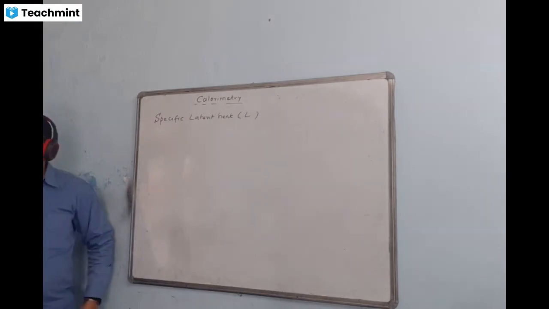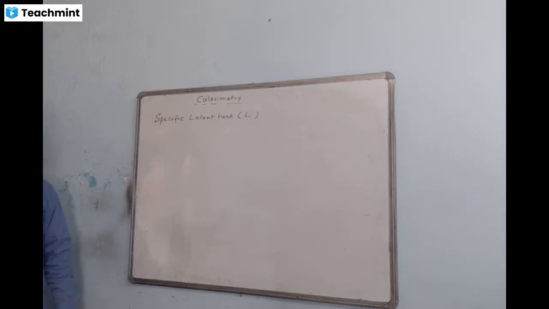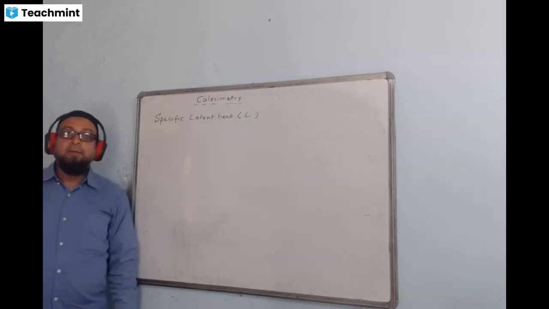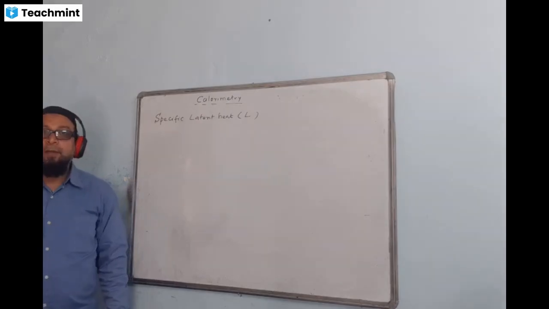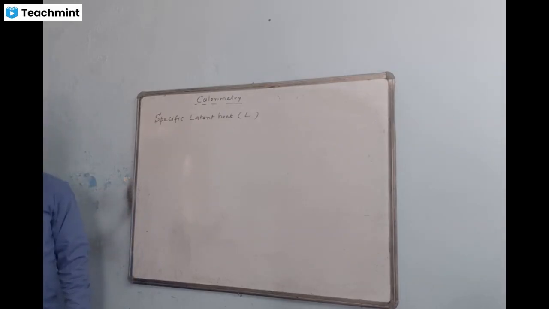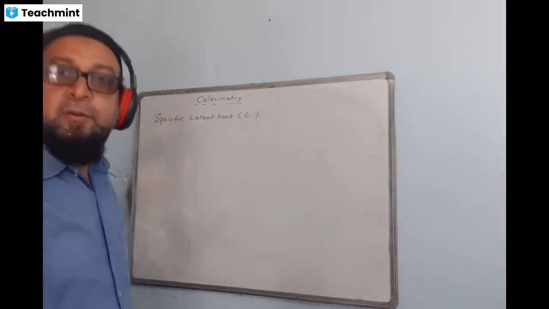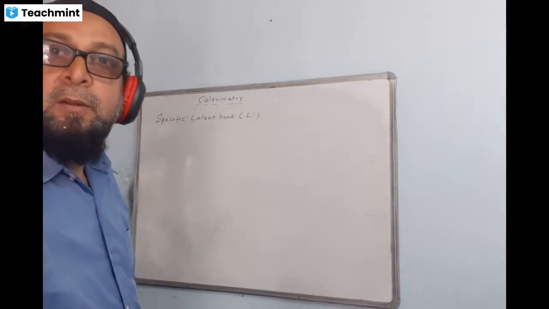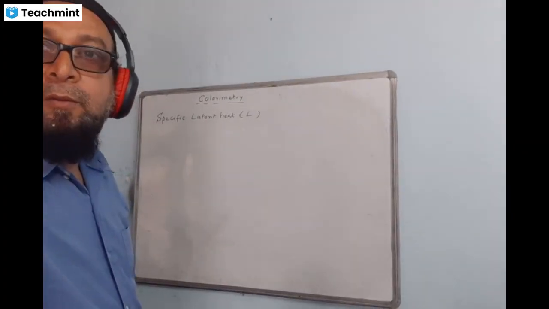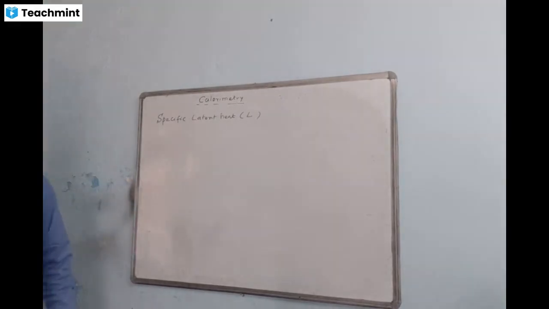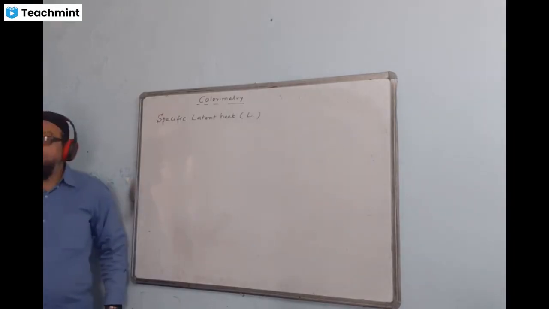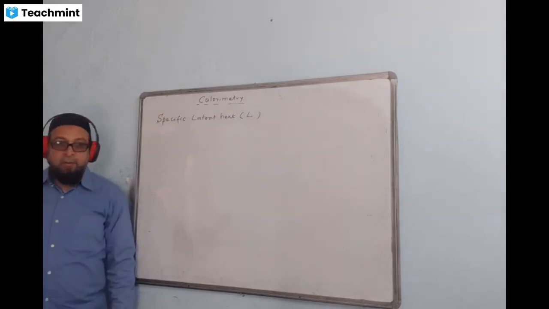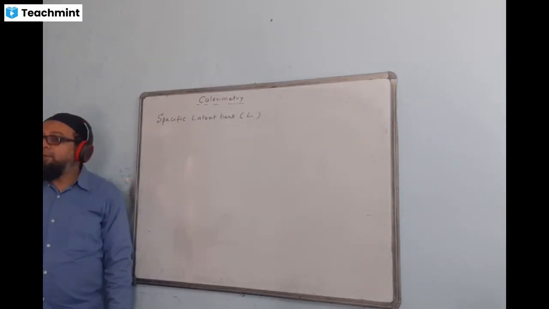Write down. It is the quantity of heat required to change the unit mass of a substance from one physical state to the other at a fixed temperature.